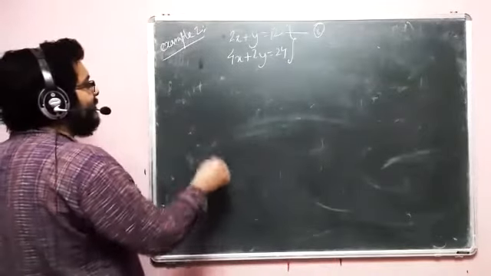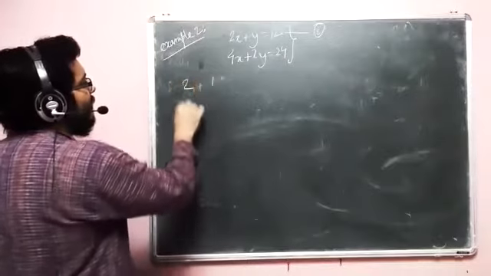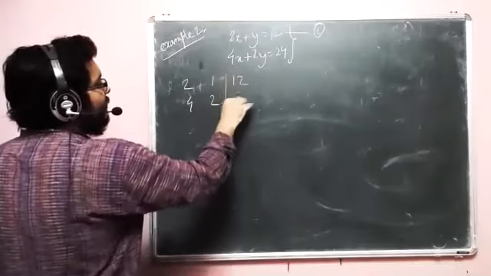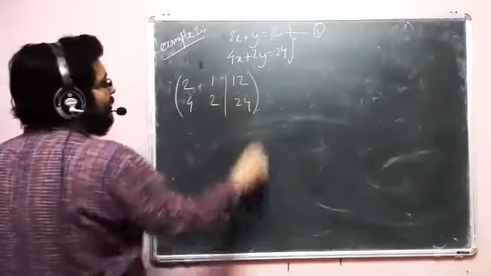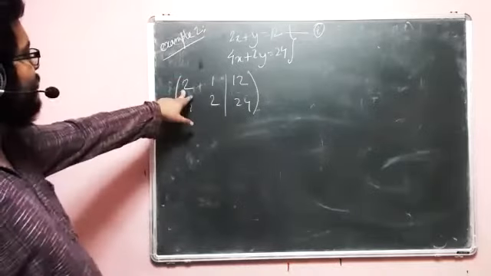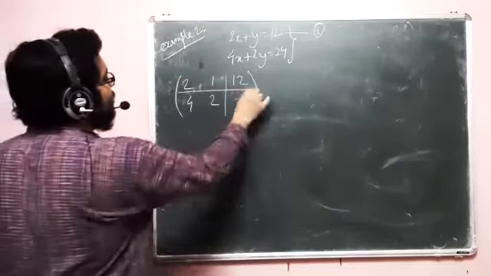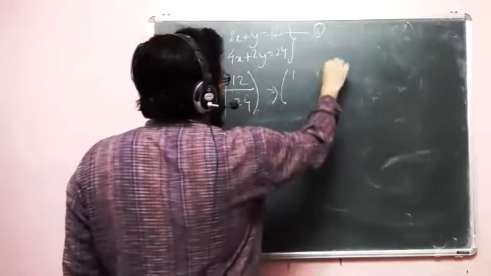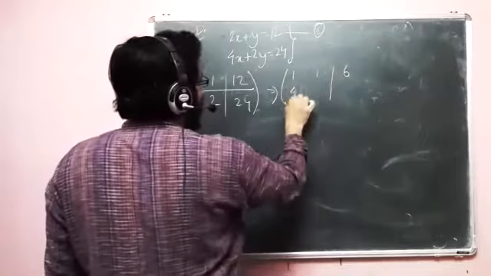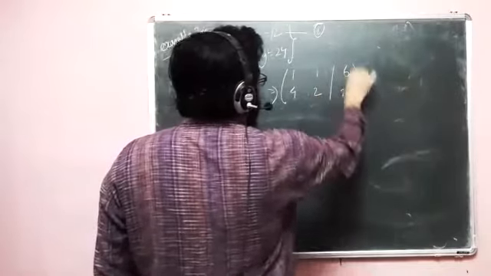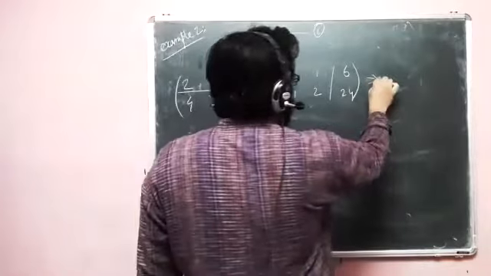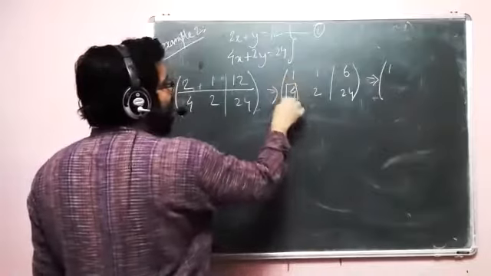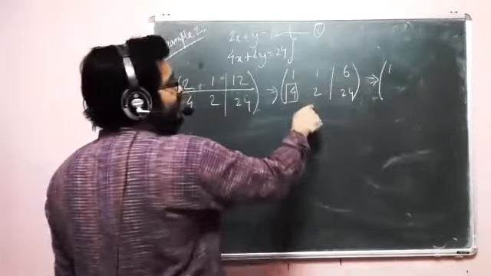Okay, so let's look at the augmented matrix. So 2, 1, 4, 2, 12, 24. Okay, what is our first job? Our first job is to make this 1. So we divide this by 2. So that gives us 1, 1, 6. Then 4, 2, 24. Then to make this one 0, multiply by 4 and then subtract.